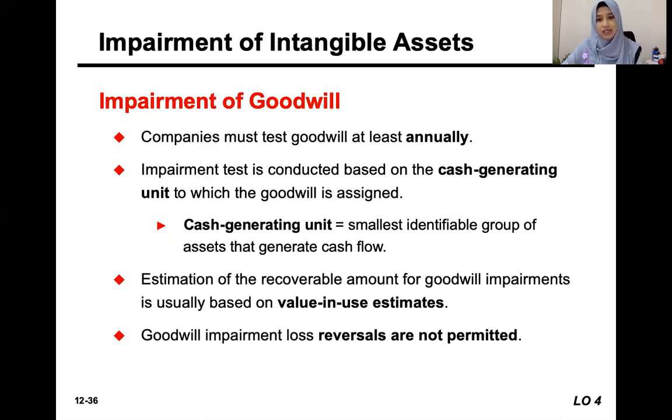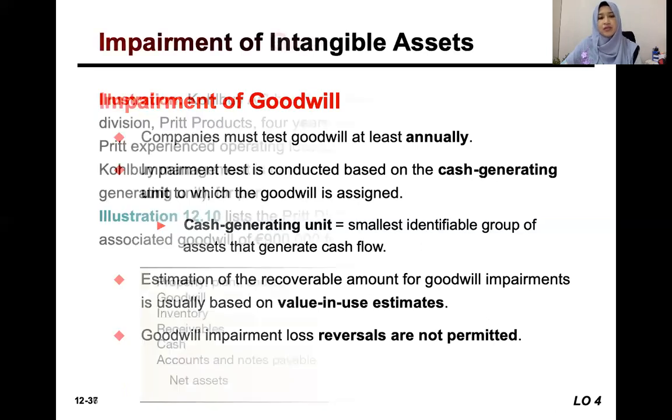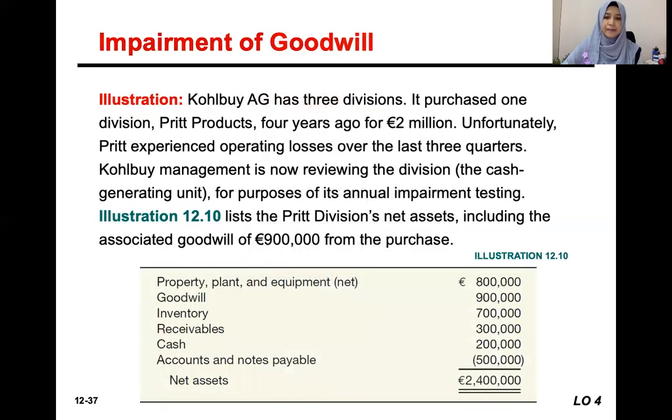It's impossible, as I said just now, to identify the fair value of the goodwill. So how do we know that there is an increase in the value of goodwill? So we cannot do the reversal of impairment loss for goodwill. So let's say in this example,